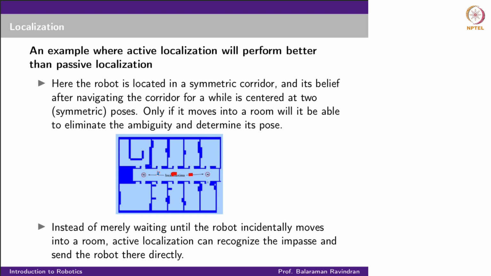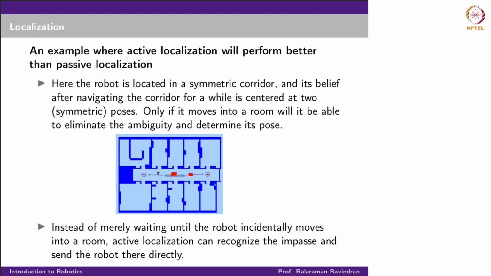So what I should do is move to one of these two places, marked by a circle. Because if I come to this circle, I know for sure, because there is an obstacle to the right, that I am at the right end of the corridor. Or if I come here, then I know I am at the left end of the corridor, and from here onwards I can just start moving to whichever room I want. I will know for sure. Otherwise I'll always have this ambiguity as to which room I am in.